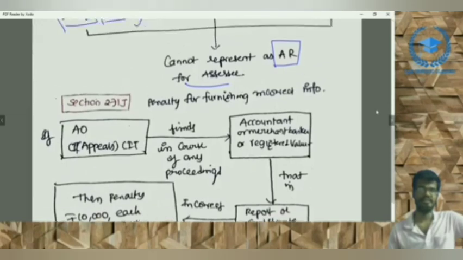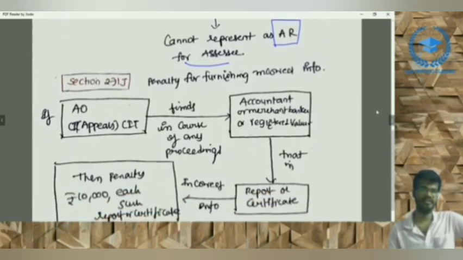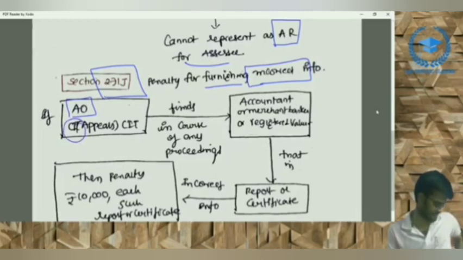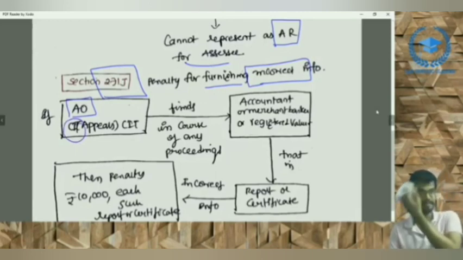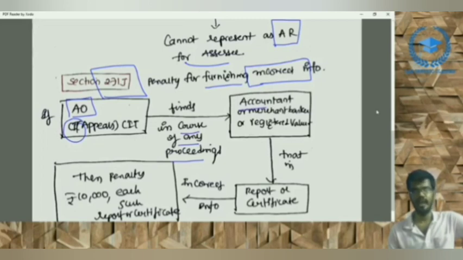And coming to our next section, that is 271J, that is a penalty section. Penalty for furnishing incorrect information. If the assessing officer or the Commissioner of Income Tax (Appeals) finds in the course of any proceedings, there are three persons: an accountant or chartered accountant may be included here, or a merchant banker or registered valuer. If these persons have made any report or certificate and such report or certificate is incorrect, then once again,